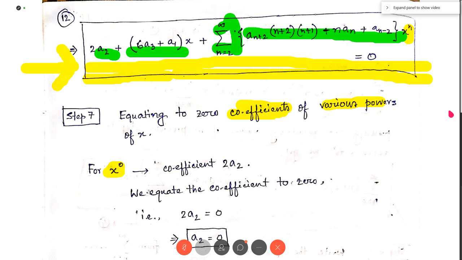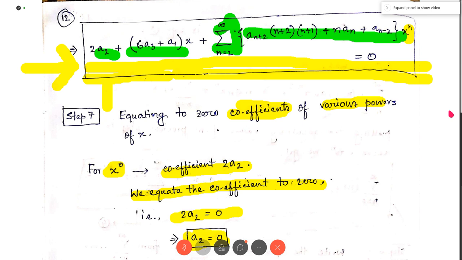The coefficient of x to the power 0 in this equation is nothing but 2a2, because 2a2 into x to the power 0 is 1. So the coefficient of x to the power 0 is 2a2. We equate the coefficient to 0. So we write 2a2 equal to 0. So from here we get a2 equal to 0.